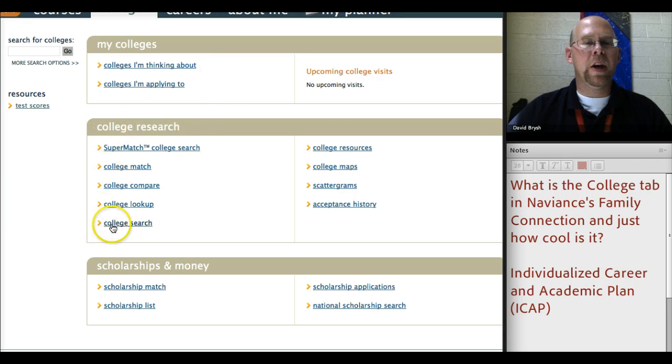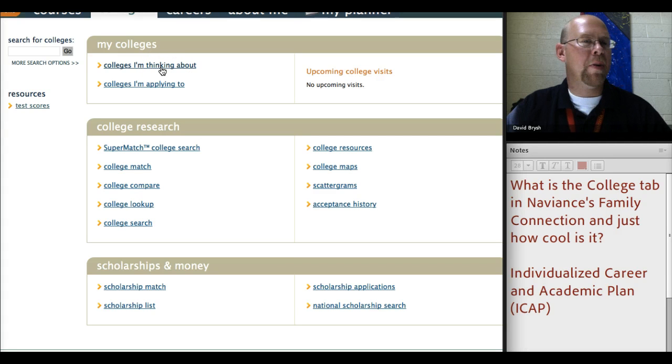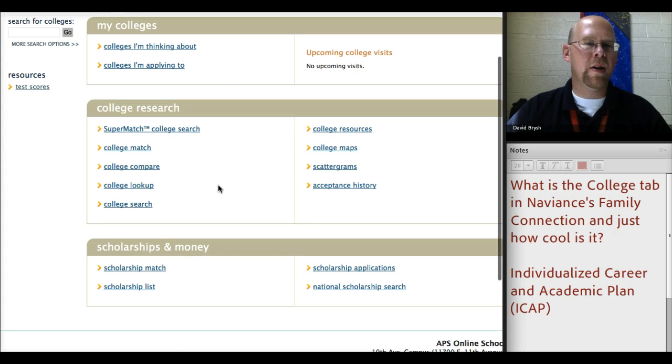All of us in 9th grade through 11th grade are going to be mostly concerned with the college research tab. I can say that correctly. We're going to be mostly focused on Supermatch actually today. We'll see how cool that is in a little bit. And you might be putting, as a junior, as a sophomore, as a freshman, some colleges you're thinking about going to or colleges you're applying to. Never too early to start thinking about that.